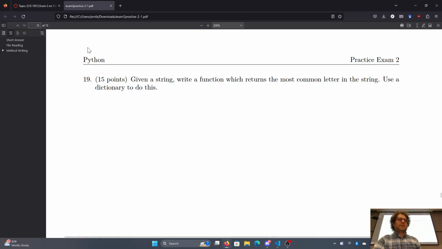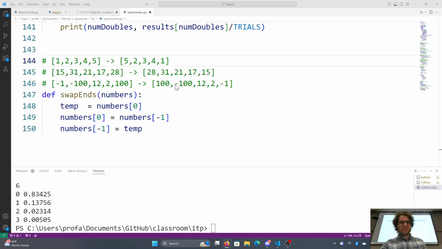Given a string, write a function that returns the most common letter in the string. Use a dictionary to do this because technically, if we're just dealing with ASCII values, in other words English letters, you can technically do that with just a list. But here we need to do this with the dictionary. Returns the most common letter in the string. Use a dictionary to do this.